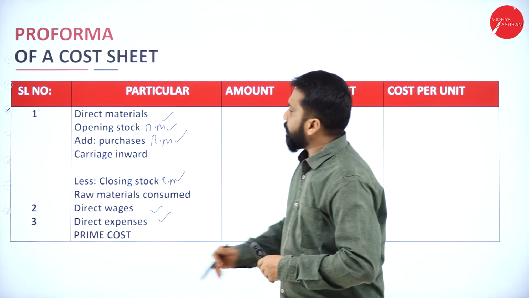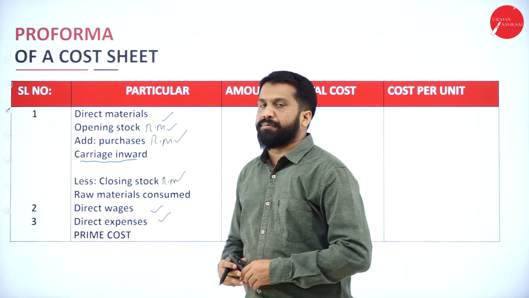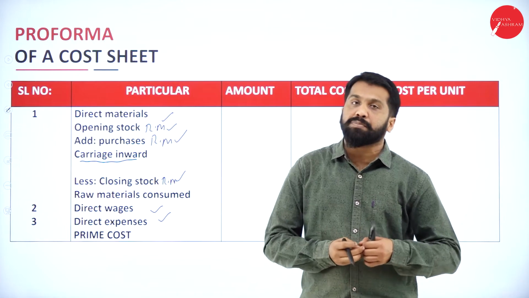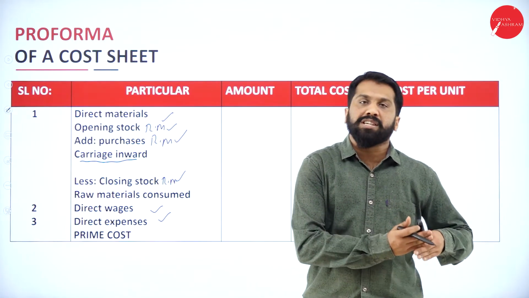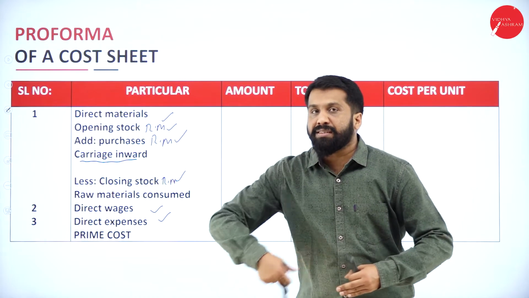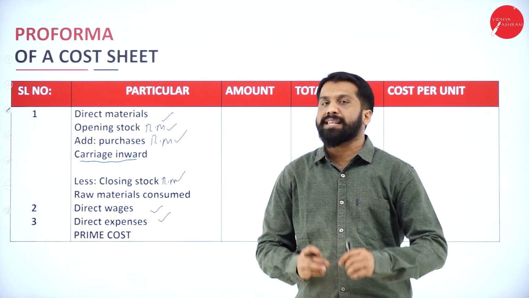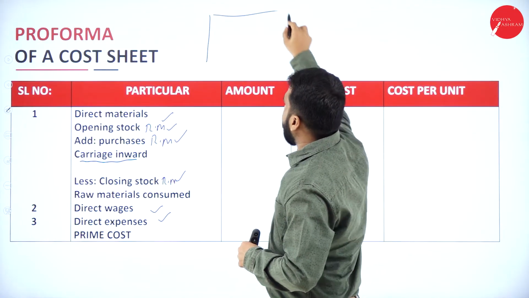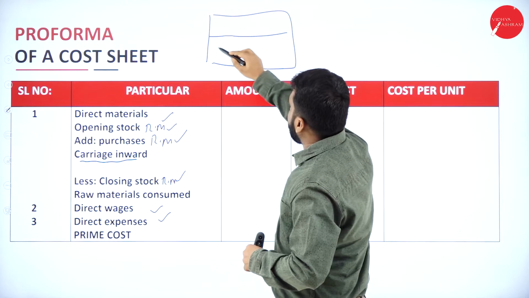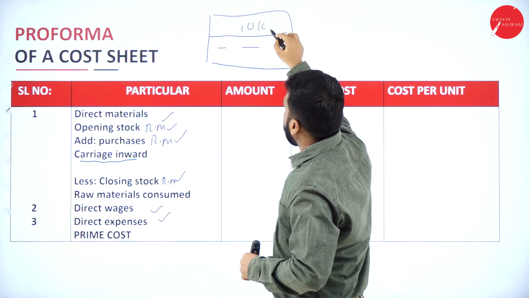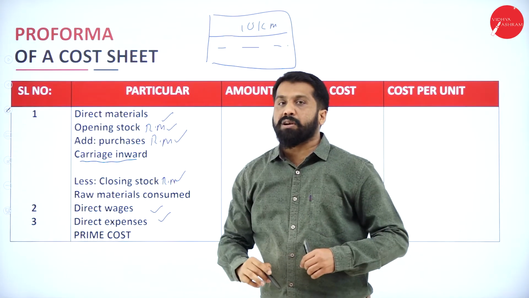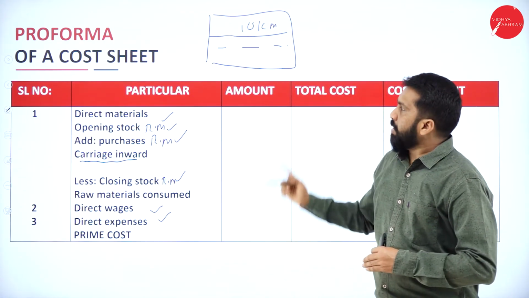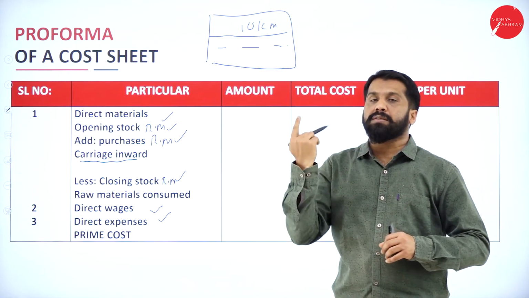In between, we have a concept of carriage inward. What is carriage inward? Whatever raw material you buy, it has to be transported from your purchase department to the factory. Internal transportation, we call it carriage inward. For example, I can take an example of your JK Tyres. The factory is about 10 kilometers. The whole premises is about 10. The example I am giving, it is not 10, it comes to less than 10. Now, it all comes around 10 kilometer premises.